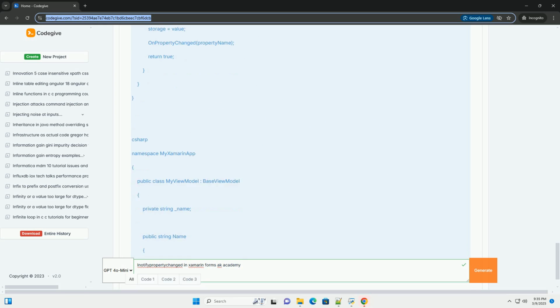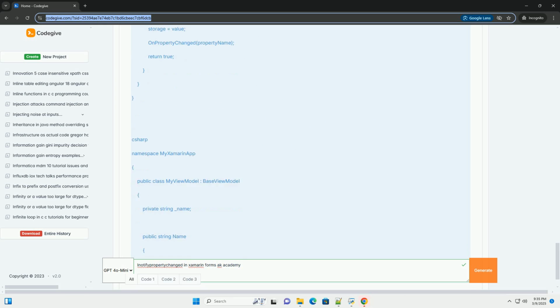Typos in property names: make sure the property name you pass to the OnPropertyChanged method, or the nameof operator, matches the actual property name. Incorrect binding context: ensure the binding context of the page or UI element is set correctly to an instance of your view model. Thread safety: if you are updating properties from a background thread, you need to ensure that you raise the PropertyChanged event on the UI thread using Device.BeginInvokeOnMainThread.